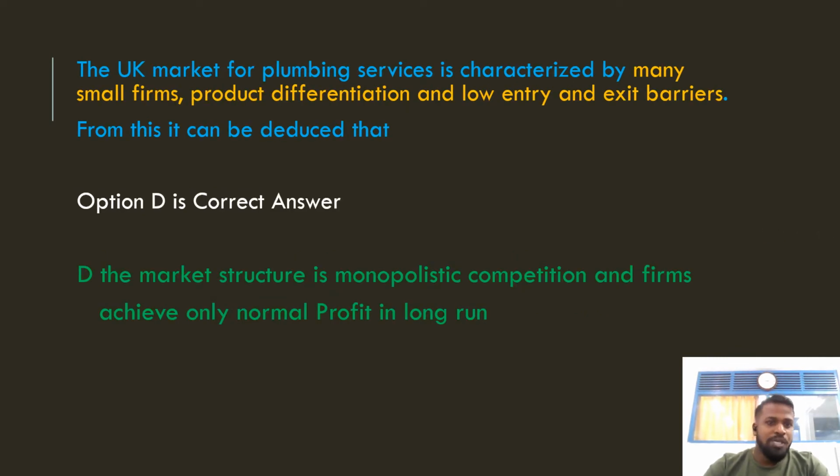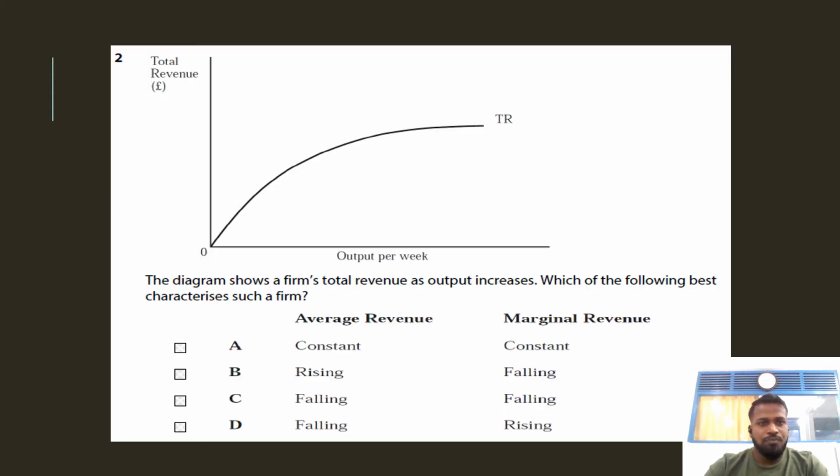Option D is the correct answer for this question. Why? Because all these characteristics are the characteristics of monopolistic competition. In monopolistic competition, there are low barriers to entry and exit. So in the long run, that particular firm will achieve only a normal profit. So option D is the correct answer. Okay, let's check the next question.